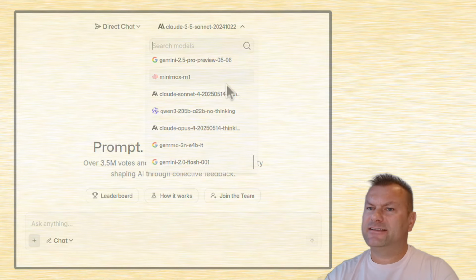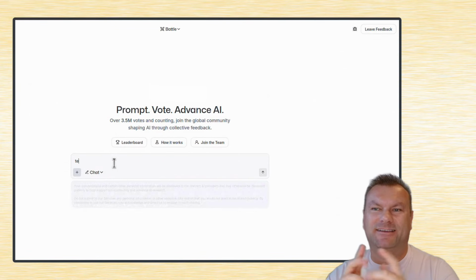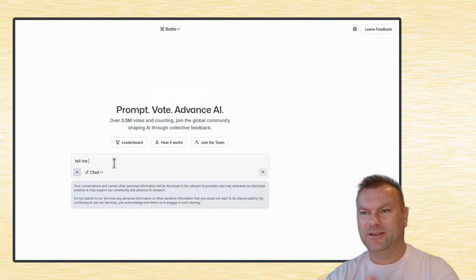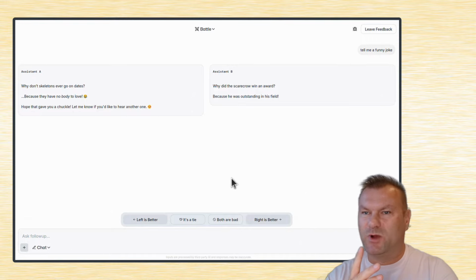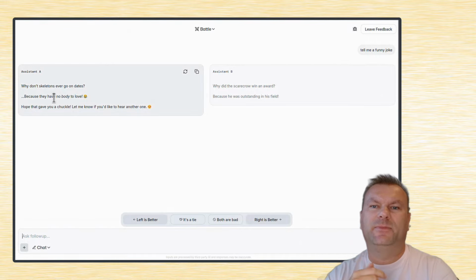And regarding testing, there is one very interesting way to test AI models within that tool, where you, for example, ask one question, then you get multiple answers from various AI models, but you don't know which ones. And you simply pick the answer that, in your opinion, you like the best. And you will find out what AI model wrote that answer only after you pick that favorite answer.